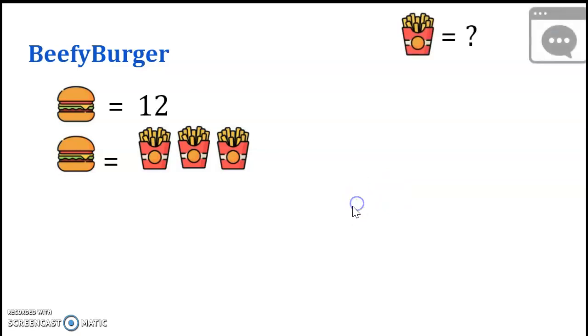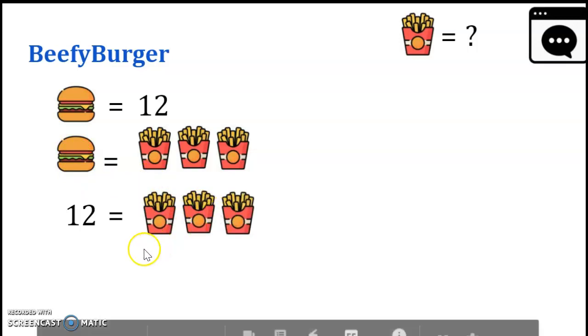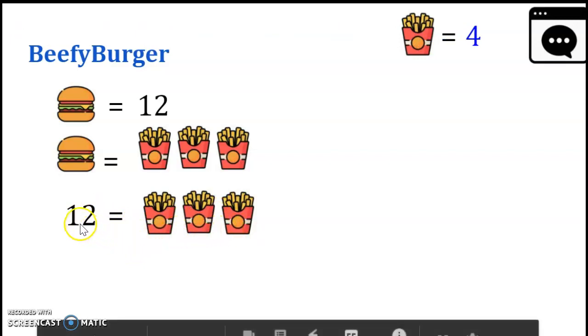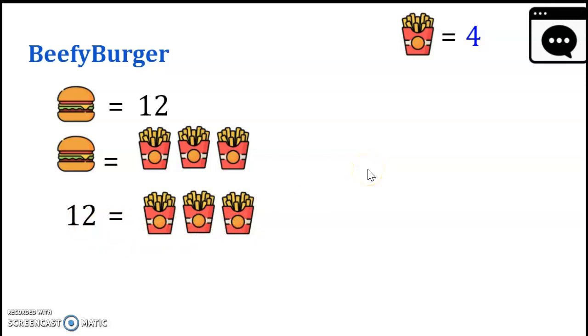Well, how do we figure this out? Well, we know that the one beefy burger is $12. So since I know that this is 12, I also know that this is 12, right? We're talking about the same beefy burger, the same thing. So since this is 12, I know that this is 12. So then I can say 12 is equal to 3 French fries. So then from here it's easy. Since 3 of them cost $12, I divide 12 by 3, and I get $4. So French fries cost $4.